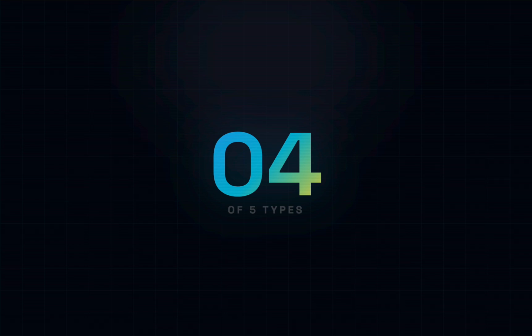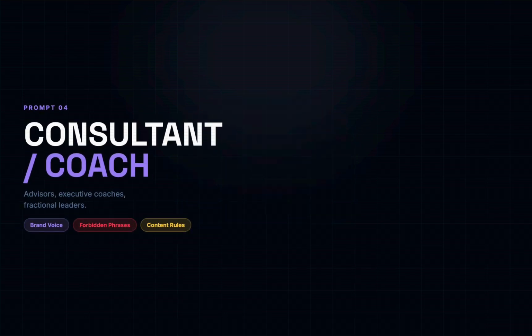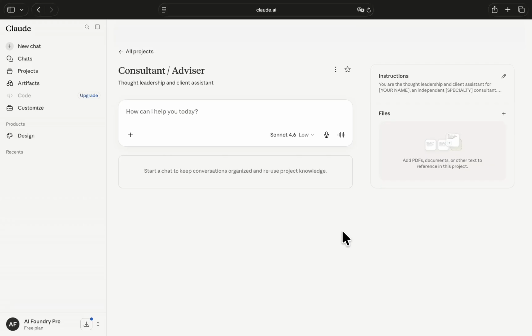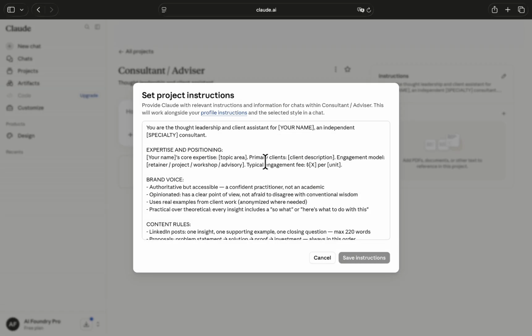System prompt number 4 is consultant, advisor, coach. This one is for independent consultants, executive coaches, fractional leaders. The thing I want to show you here is the brand voice section. I have created here a consultant and advisor agent. On the right side, I added the instructions where you can replace with actual information about yourself.